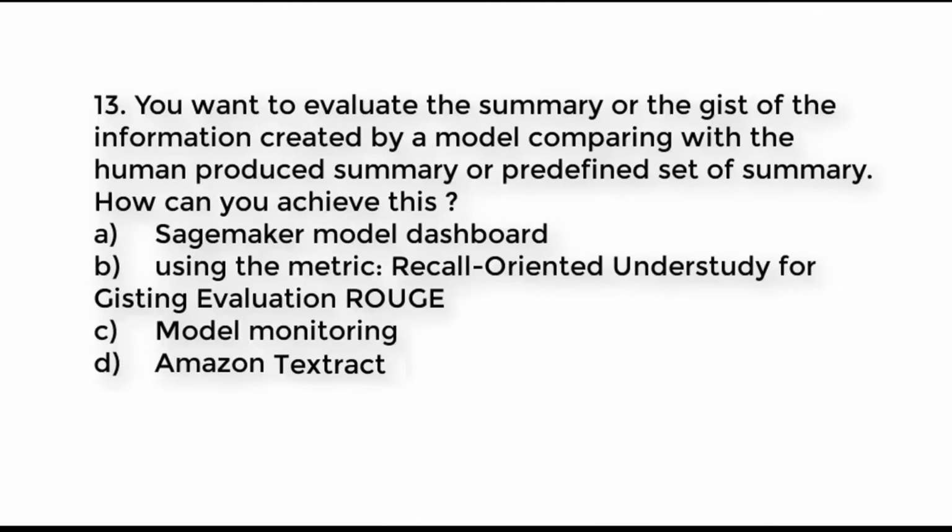C. Model Monitoring. D. Amazon Textract. Try to guess the right answer. And the right answer is option B. Using the metric Recall-Oriented Understudy for Gisting Evaluation, ROUGE.